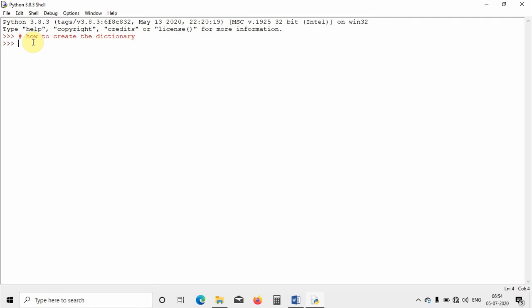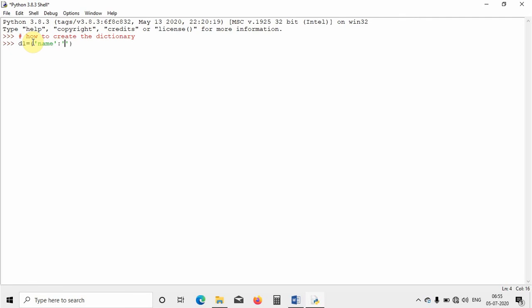So first I will define a dictionary. Let me take a variable d1, that is dictionary 1, and remember we have to write it in the curly brackets. For list we write it in the square bracket, but in case of dictionaries we have to write it in the curly bracket. First I will take an attribute, that is I have to write it in single quotes. I will name it as name itself. This is the first key value. First we will be writing the key, then I will put a colon, and against it is the attribute.